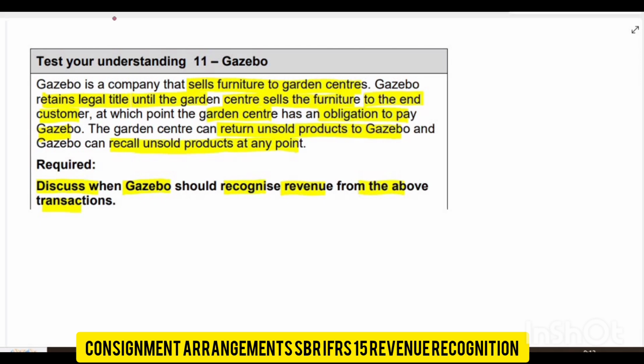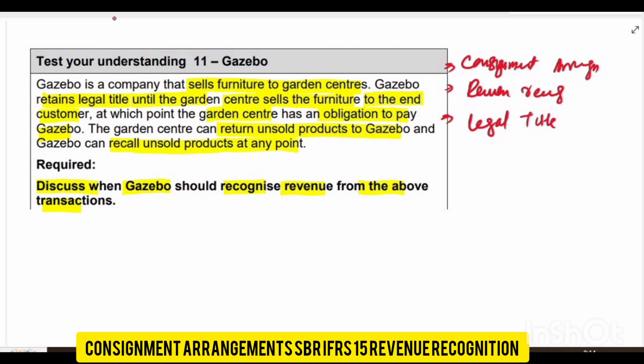First you have to write that this is a consignment arrangement, give the definition of a consignment arrangement, and then you will also say that revenue should not be recognized because it's a consignment arrangement. And you can also add that control is not transferred, meaning the legal title is with the entity. This is a feature of a consignment arrangement: the legal title, meaning the control, is not transferred.